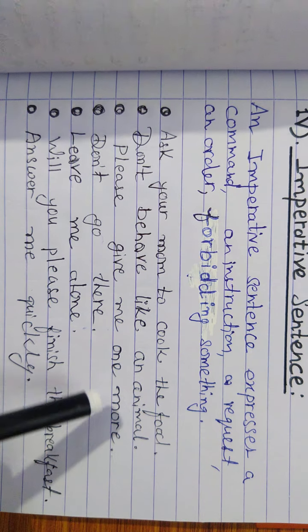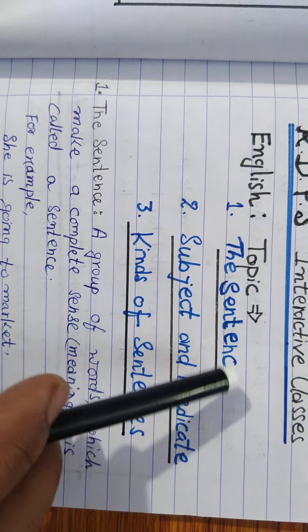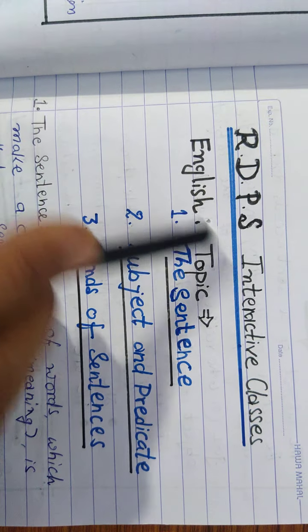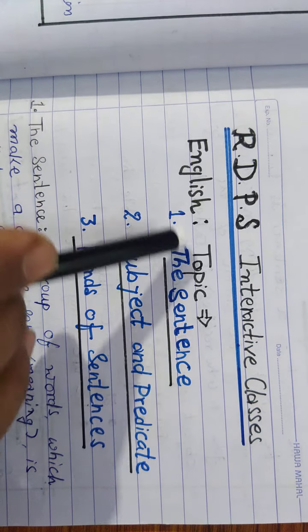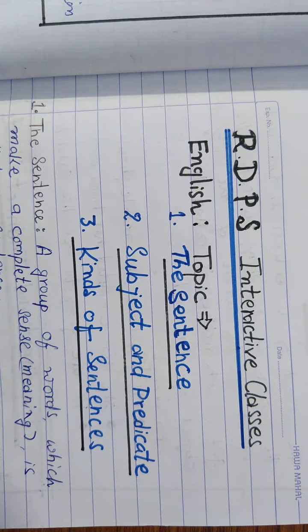Now you are very much familiar with the sentence, and this is one of the very important topics of your English grammar or English language. You know about sentence, you know about subject and predicate, kinds of sentences, that is types of sentences also we have done. We have already completed the whole topic, and this is the completion of our first topic of this chapter, the chapter we adopted, the sentence.